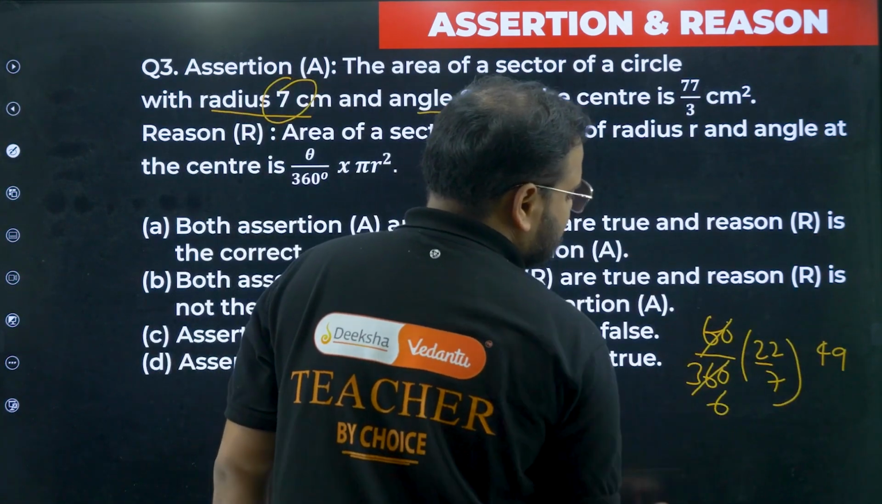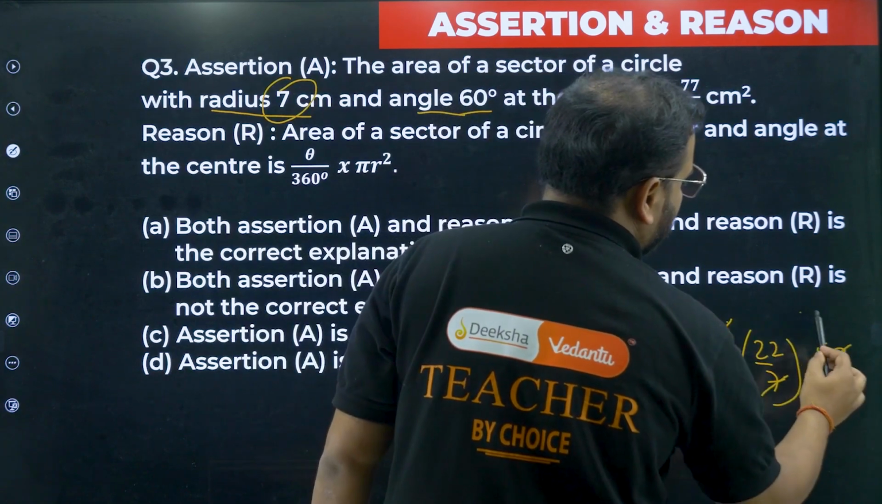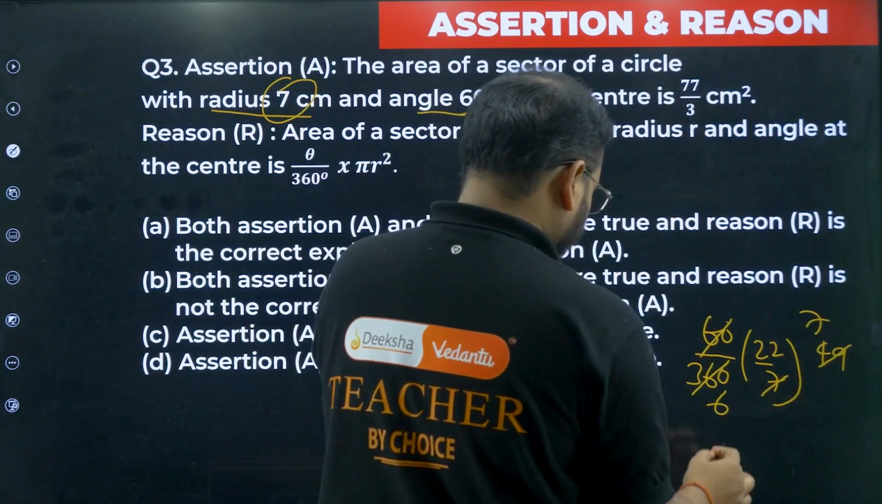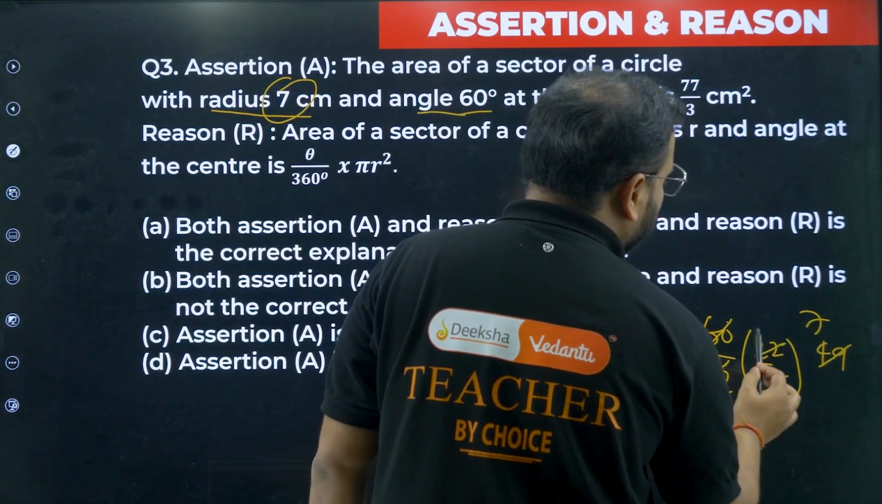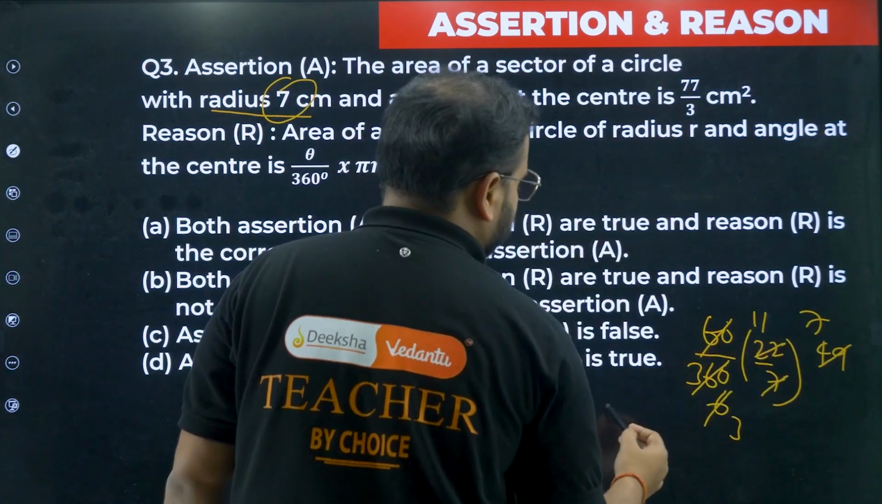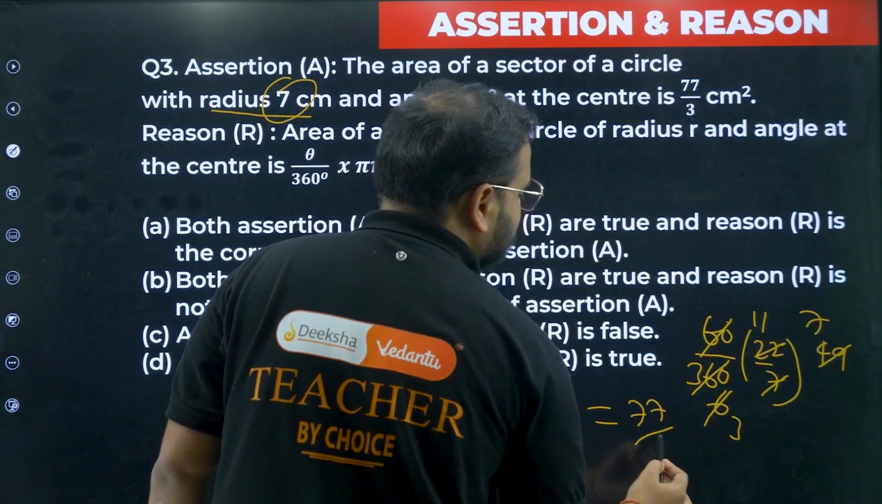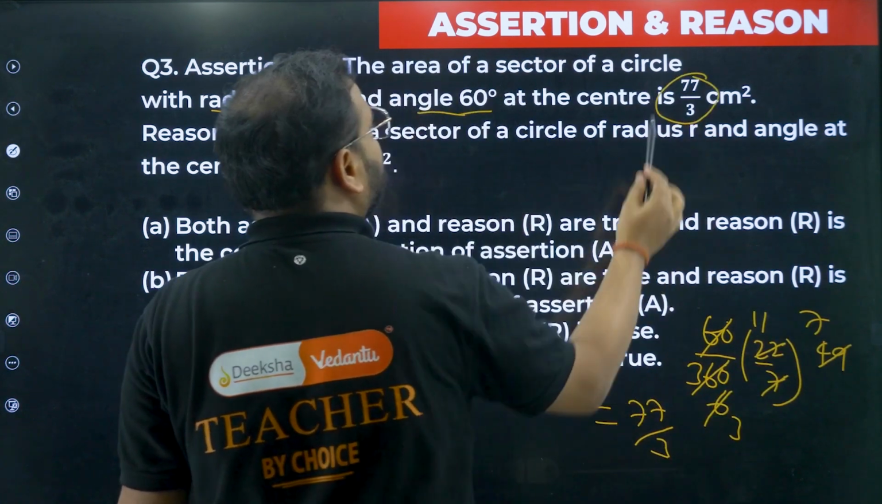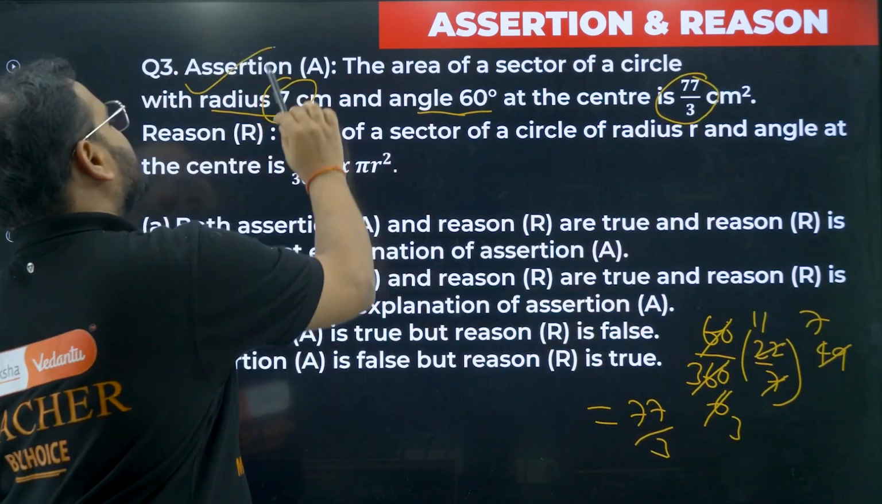This is 1 by 6, sir. How much is this, bacha? 7 sevens are 49. Okay, what am I getting? I can cancel this. 2 threes are, and 2 elevens are. What am I getting, bacha? Please check. 7 into 11, 77. What about this? By 3. Correct, sir. Assertion is right.